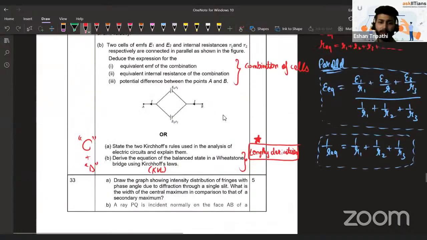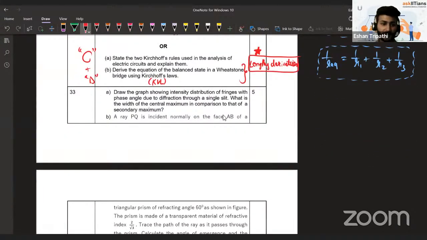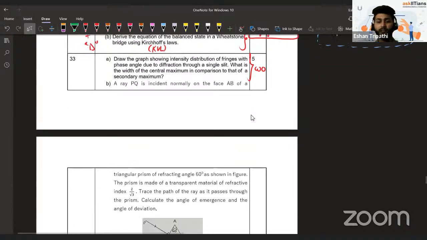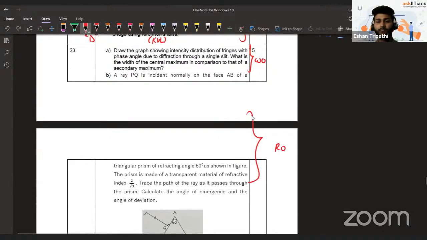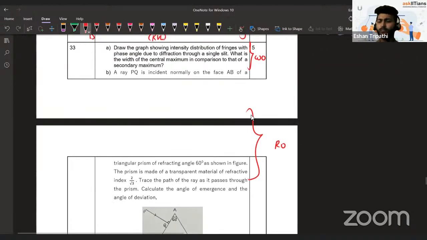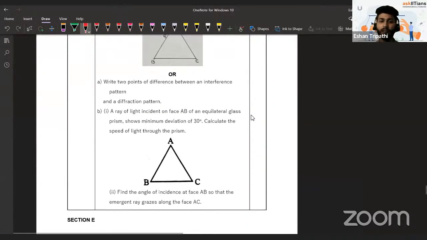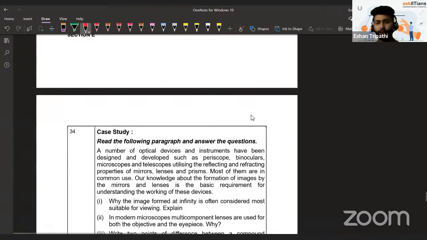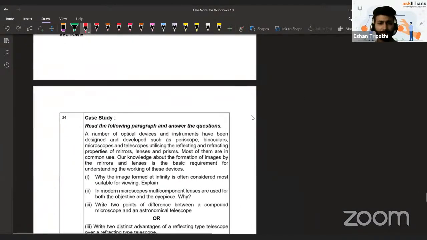And then this last question of section D, one is on wave optics, other is from ray optics. Most, I would say, moderate level questions, not difficult, but not very easy also. And similarly, in the options they have given one wave optics question, again one ray optics question of the same difficulty level. So here I found the level of both the parts the same. You can go through them, practice them before your exam, and similar questions on prism.